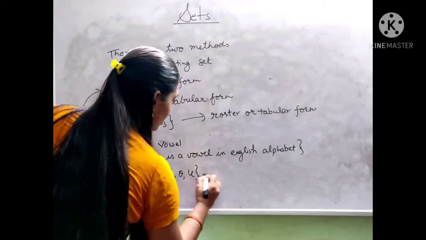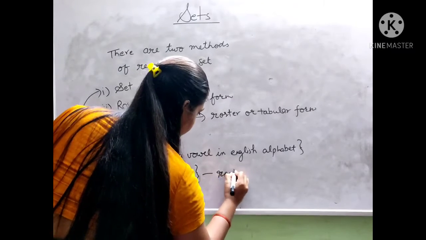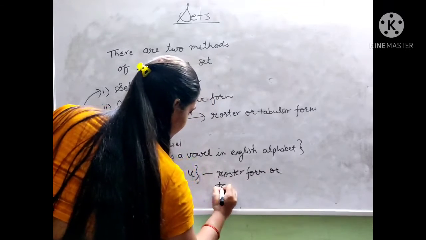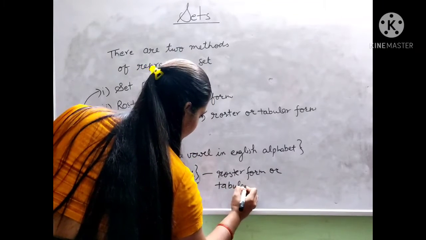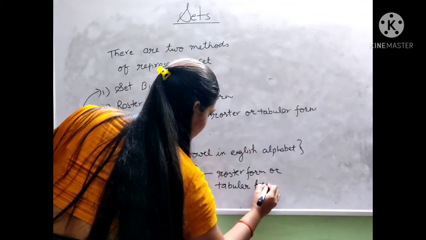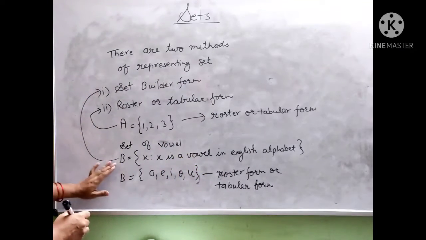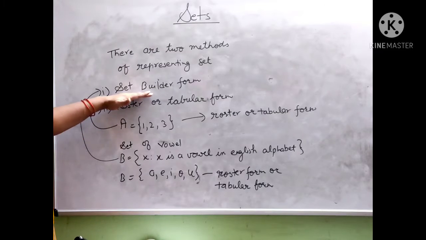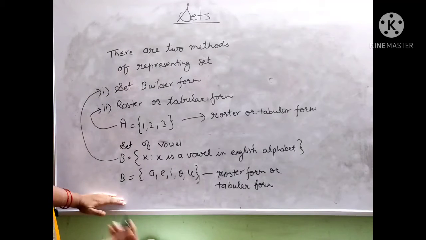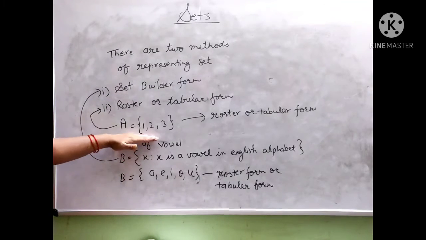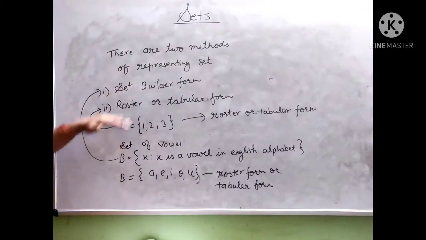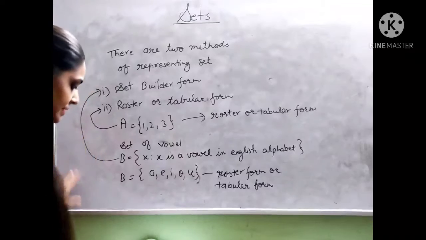So this form is called roster form or tabular form. You can see we can represent a set by any method, by set builder form or roster form. So this set we can also represent by a set builder form. How could we represent it in set builder form?